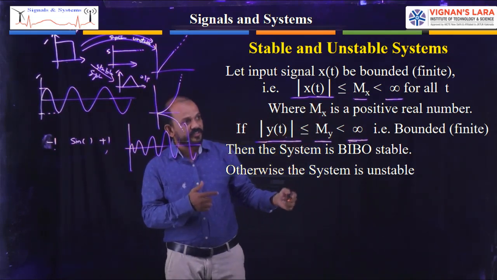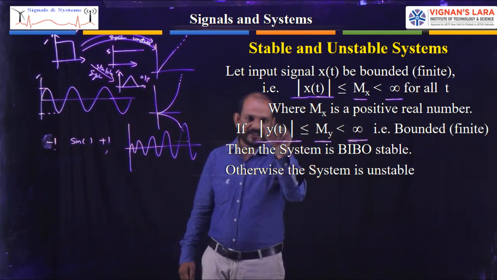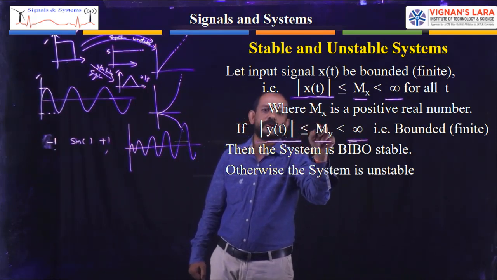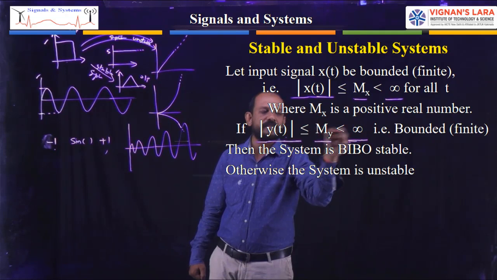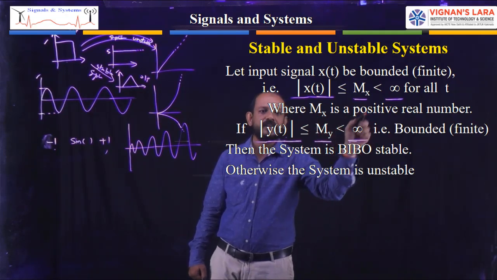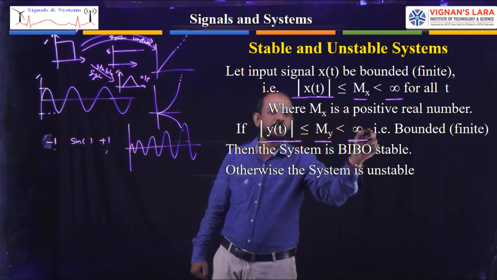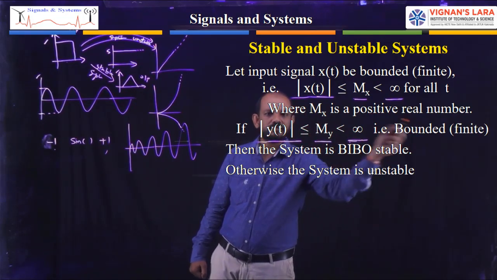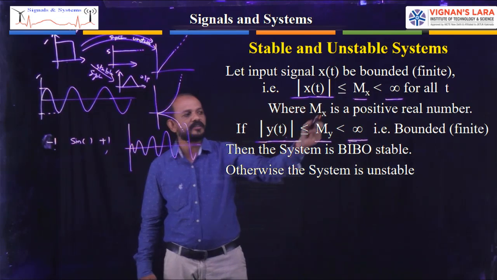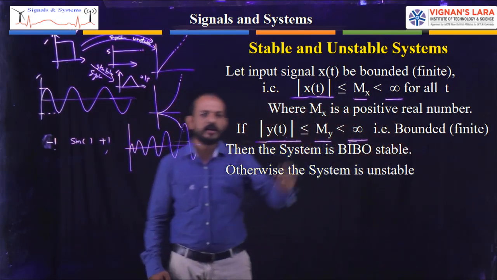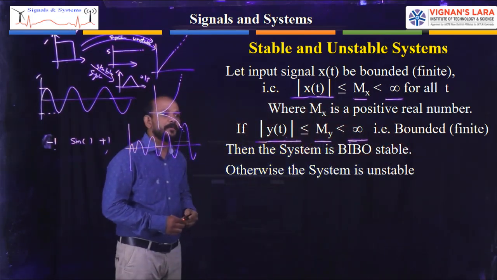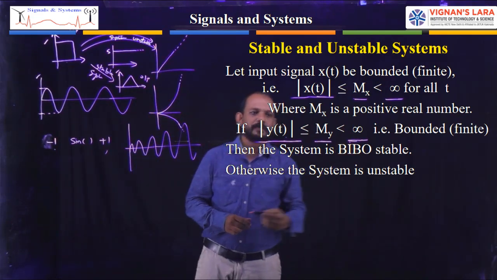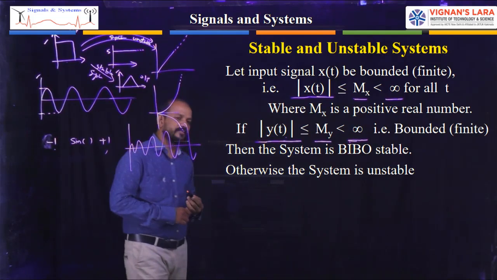If the magnitude of the system output is also less than or equal to a positive real number my, which is less than infinity for all t, then I can say the output is a bounded one because it is a finite value. Then we can say the system is BIBO stable, bounded input, bounded output stable. Otherwise, we can say the system is unstable.